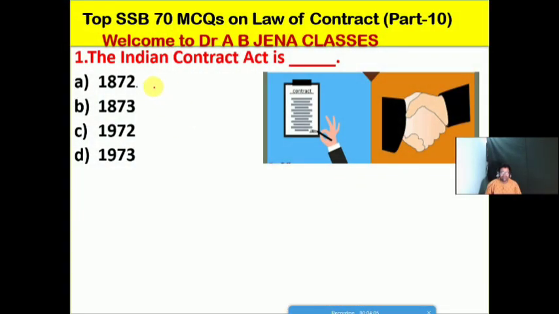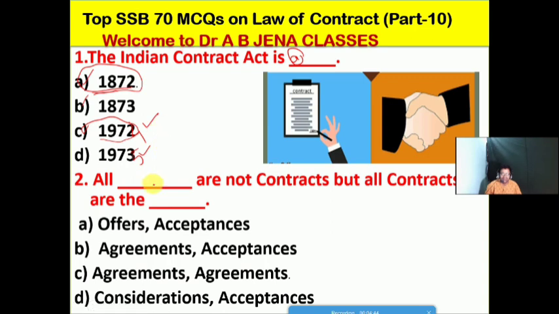Our first MCQ: the Indian Contract Act was passed in which year? A, 1872; B, 1873; C, 1972; D, 1973. No doubt, friends, the answer is 1872, so A is the right option for this MCQ.